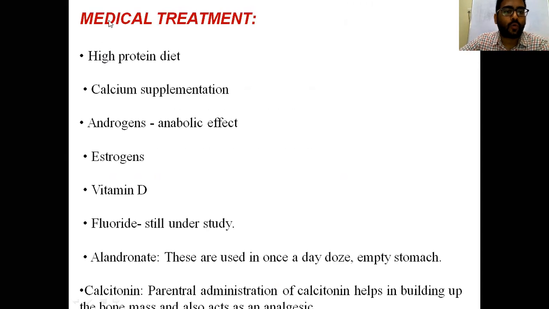Medical treatment consists of overall improvement of nutrition along with increasing the anabolic metabolism of calcium. So calcium supplementation, androgens which have an anabolic effect, and estrogen which also has an anabolic effect on calcium metabolism, and vitamin D and fluoride supplementation also. Bisphosphonates can be used in osteoporotic fractures, and calcitonin also acts in the same way.